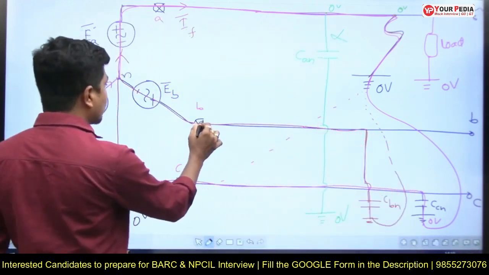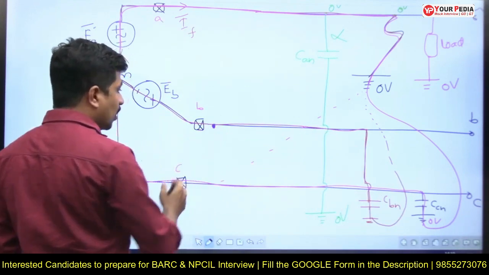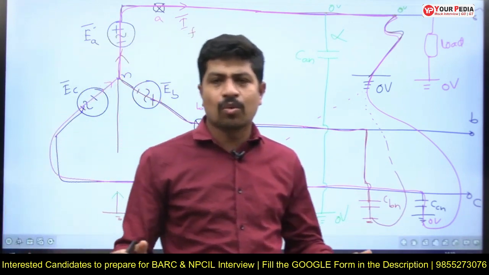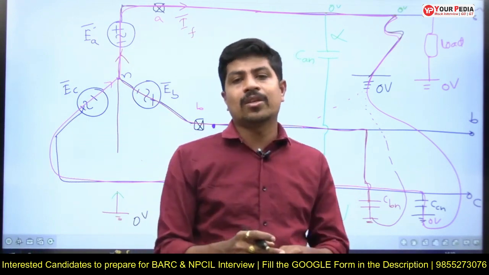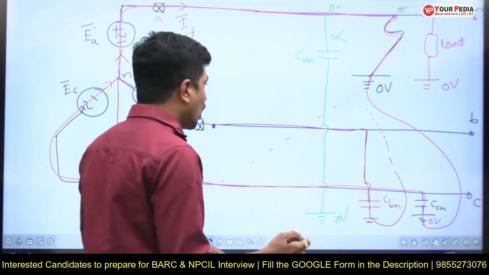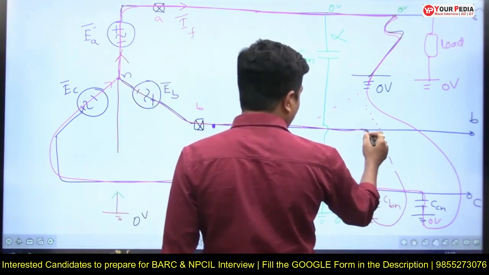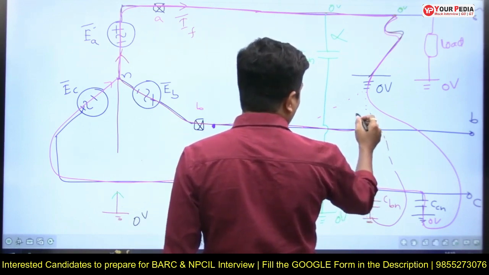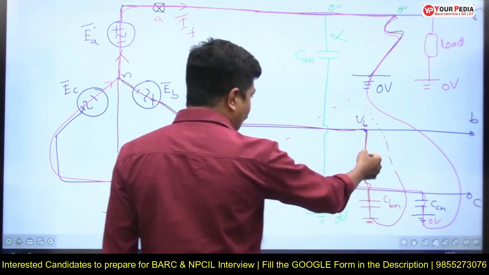See, this is phase B. I want the voltage of phase B. If you want any voltage, you start at a point and end at the same point by making a closed path, and you are going to get the voltage, right? Now observe here, this is B, this is also B, so VB I want. For that, I have to make a closed path.